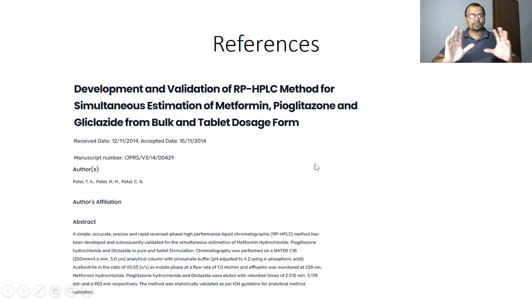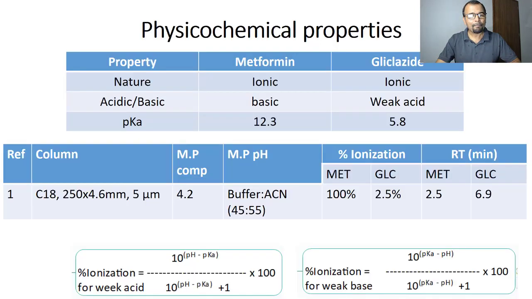So I'm going to explain the retention of these two important molecules with the help of this reference article, that is, development and validation of RP-HPLC method for simultaneous estimation of metformin, pioglitazone and gliclazide from bulk and tablet dosage form. I will not talk about the pioglitazone part, but I will certainly talk about metformin and gliclazide. So what are the physicochemical characteristics of metformin and gliclazide? Here it is for your ready reference. Both of these molecules are ionic in nature, so they can undergo ionization. This is the very first piece of information we got.